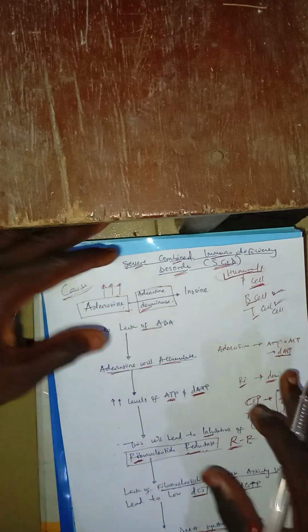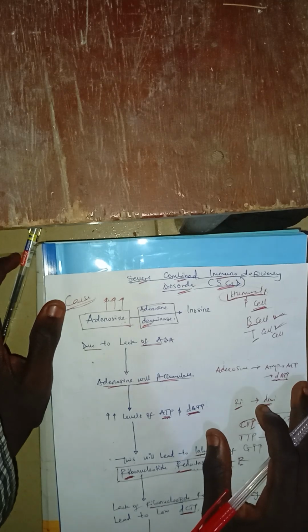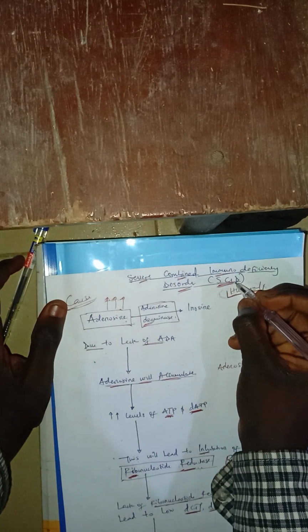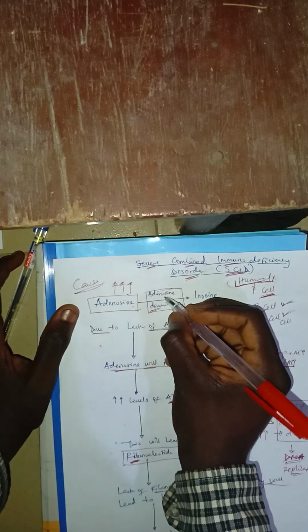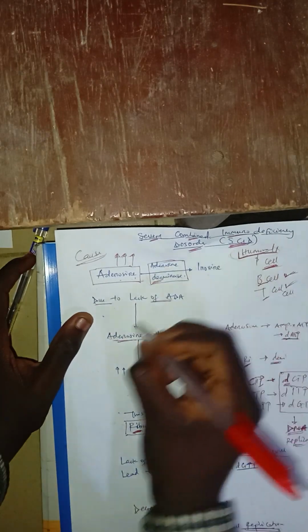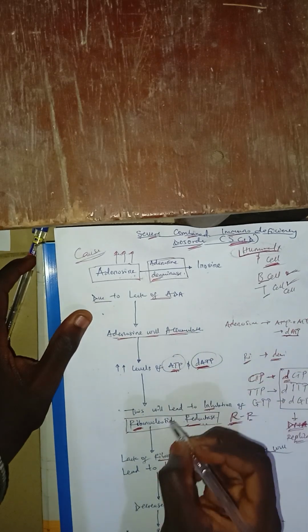So if you are asked, how does adenosine deaminase deficiency cause severe combined immunodeficiency? Basically, if somebody lacks adenosine deaminase enzyme, the person cannot convert adenosine to inosine, meaning adenosine will accumulate. High levels of adenosine will be converted to ATP and deoxy ATP.